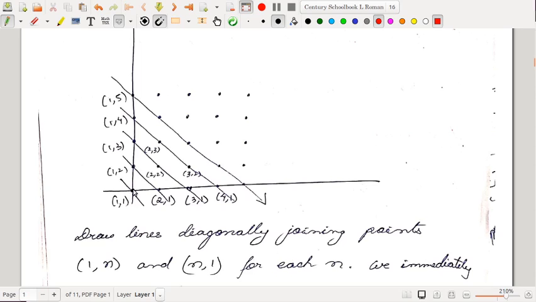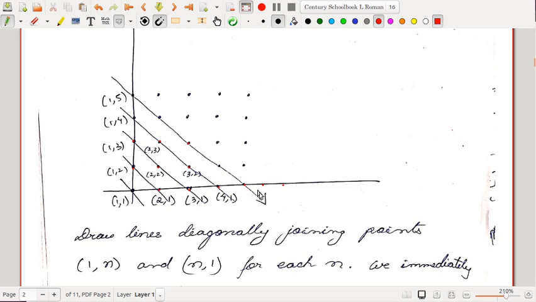The ordered pair (1,1) is written here, (2,1) is written here, then (3,1), (4,1). Everything with the second coordinate 1 is written along this axis, right? Everything with second coordinate 2 is written along this axis. Everything with second coordinate 3 is written along this. Okay, like that. So you draw lines passing through (1,n) and (n,1) for each n.